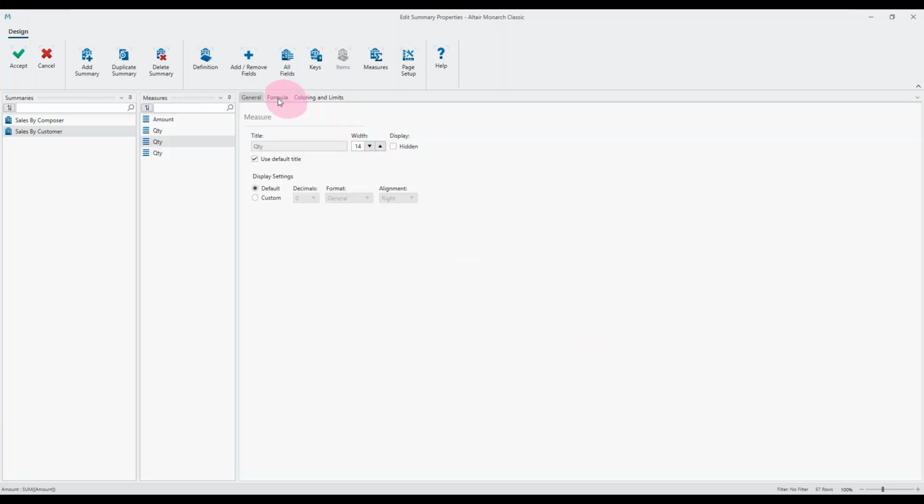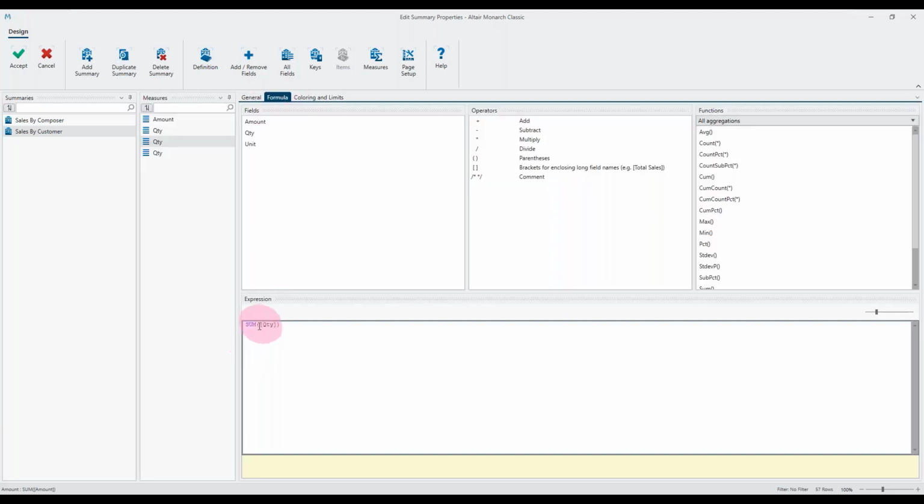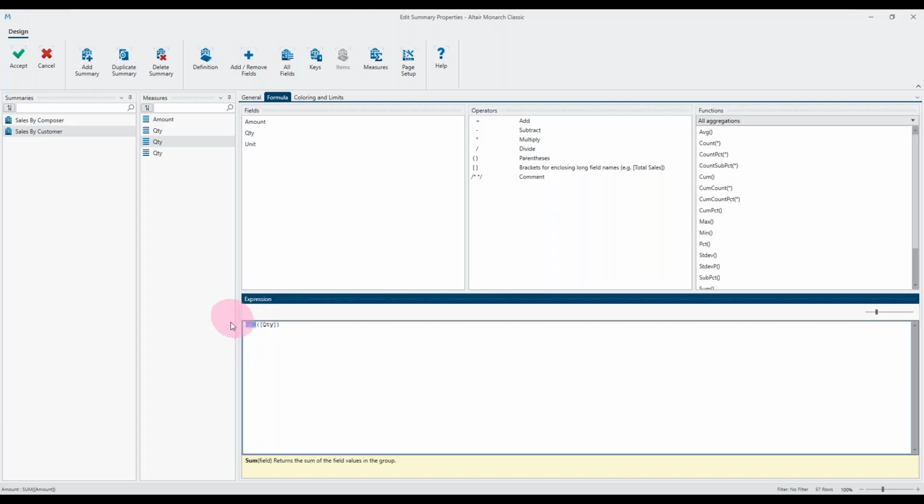I'll double click on that and go to the formula tab. And let's change this one to, for example, max. And these are the options you can do here. So you've got unique values, cumulative counts, maximums and minimums, standard deviations, percent of totals. There's quite a few different aggregations that we can do here. But we'll stick with max on that one.